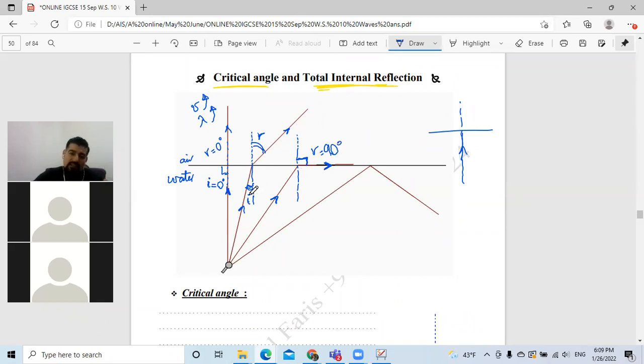Because, as I told you, as we increase the angle of incidence in the slow region, in the water, in the fast region the angle of refraction becomes more and more, bending away from the normal, more than the angle of incidence. So what happened eventually? When the light refracts parallel to the surface, the angle of refraction will be 90 degrees.